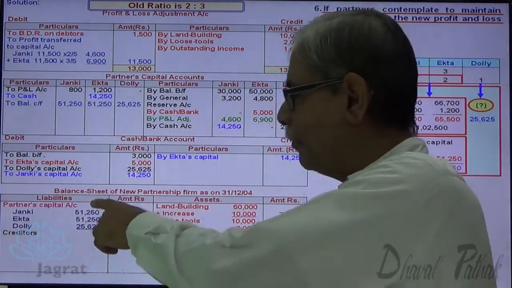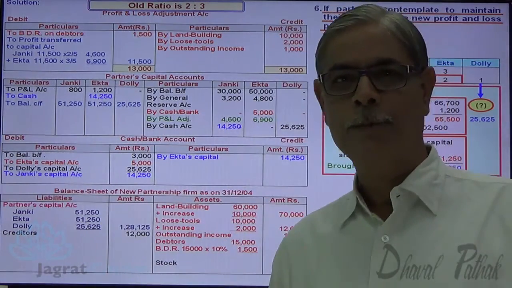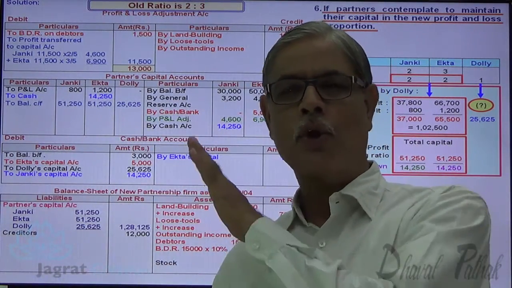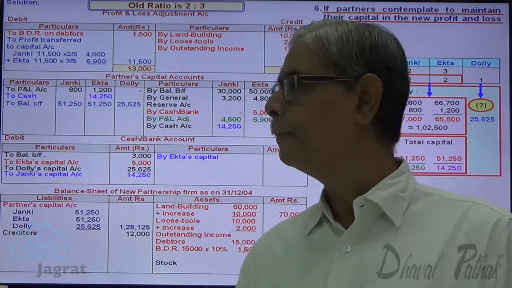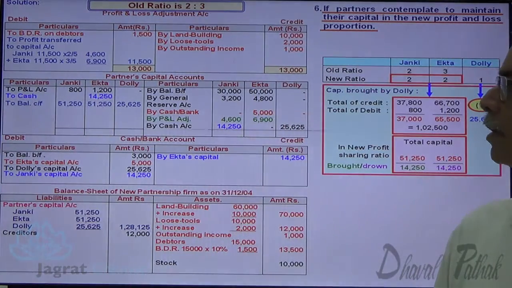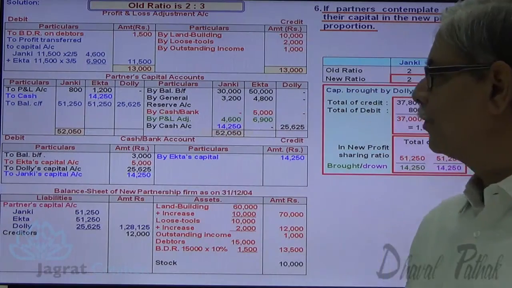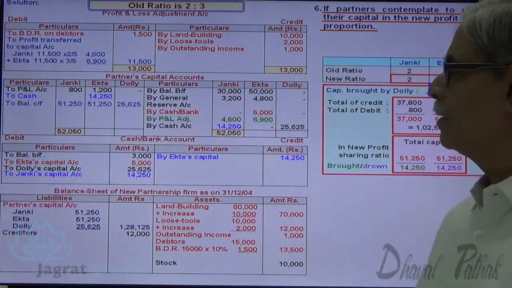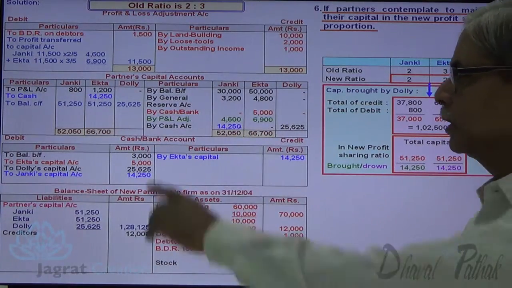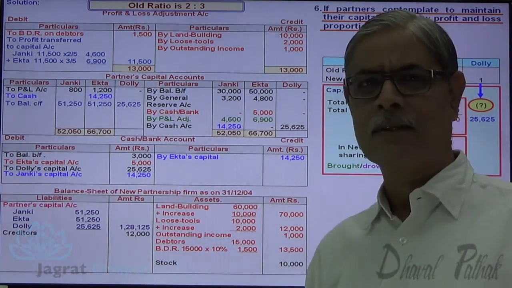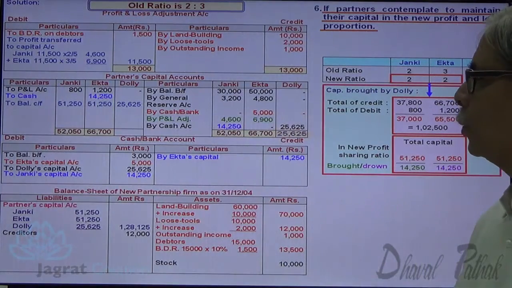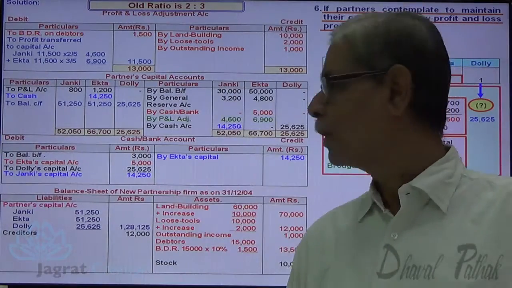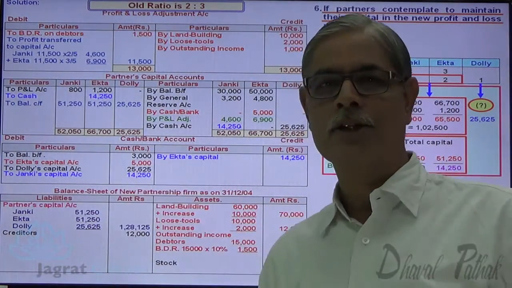Notice it. Now we find capital in the profit sharing ratio. Here I have recorded the closing balance of the capital account, so your capital accounts should now agree and tally. Let me do that. Total of Janki 52,050, total of debit and credit. Same for Ekta, if you work out, both side totals are 66,700. And for Dolly it's apparent, 25,625 is the total of debit and credit, and that has already been recorded in the balance sheet.